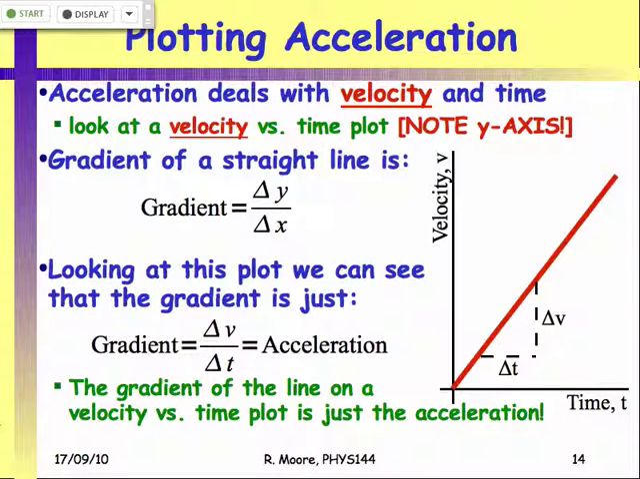And so if we consider the gradient of this line, between 2 points we have a change in the velocity, and that corresponds to a change in time. It takes a time to change that velocity. So the gradient of this line is the change in the velocity divided by the change in time. So that's how we get that the gradient of a velocity versus time plot tells you the acceleration.